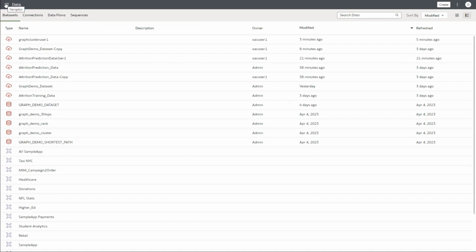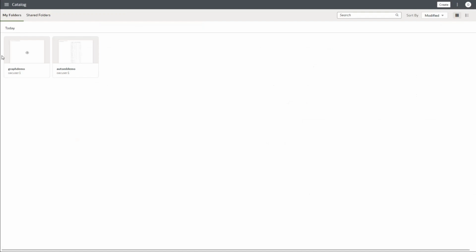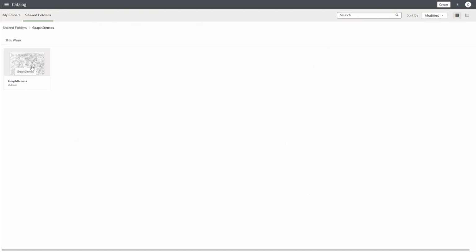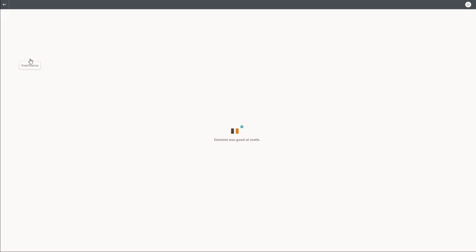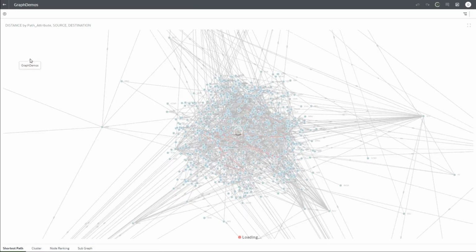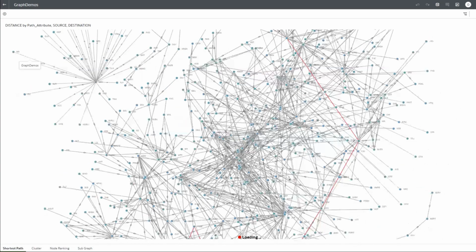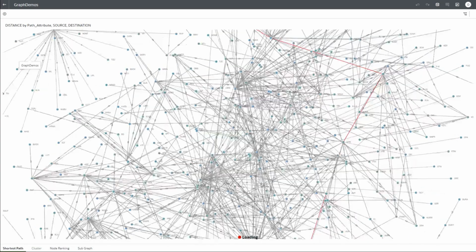For viewing that, click on the navigator again, go to catalog, and then you will see something called shared folders. That is, from my folder, navigate to shared folder. You will see graph demos as one of the shared folders. Select that, and you have this graph workbook that has been created, right? So this similar data set, and then a whole lot of projects are there, basically 4 of them: the shortest path, cluster that we just did, node ranking, and subgraph.